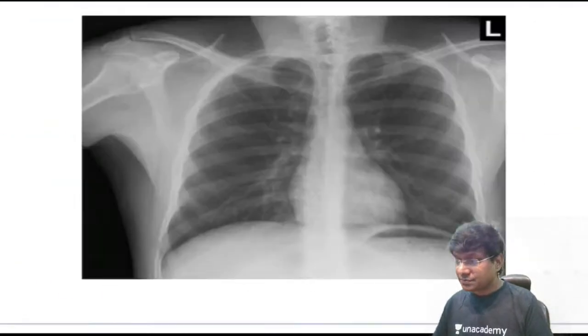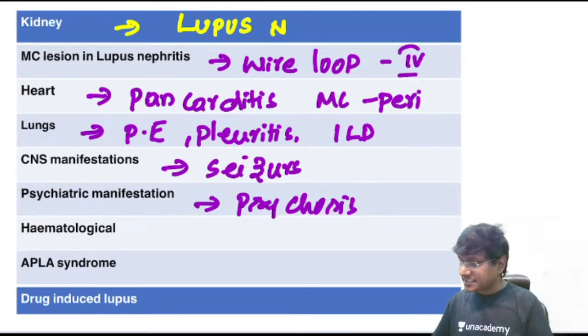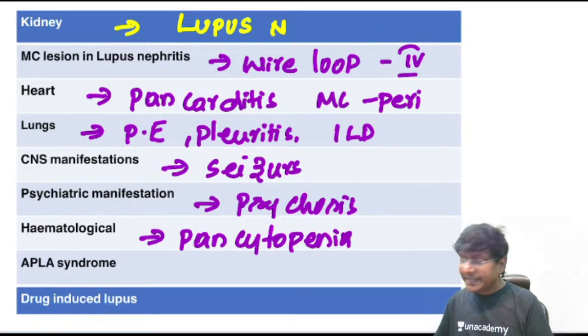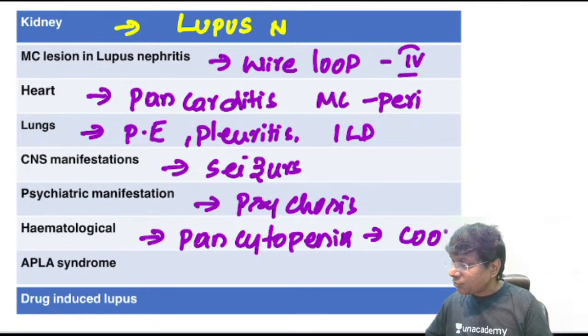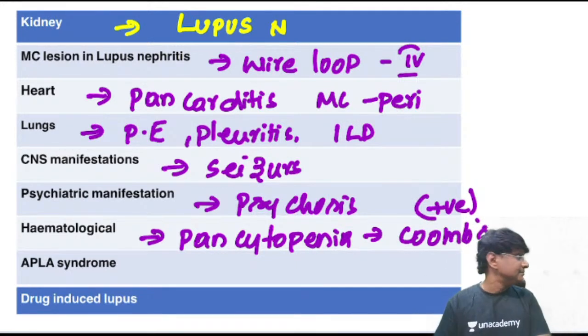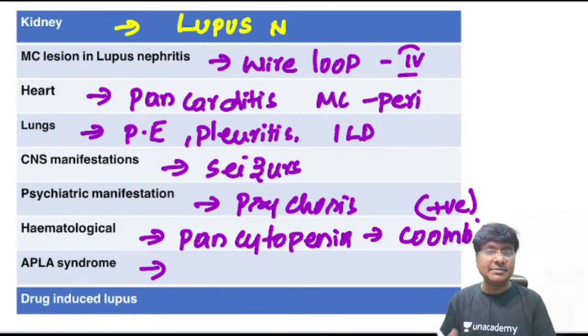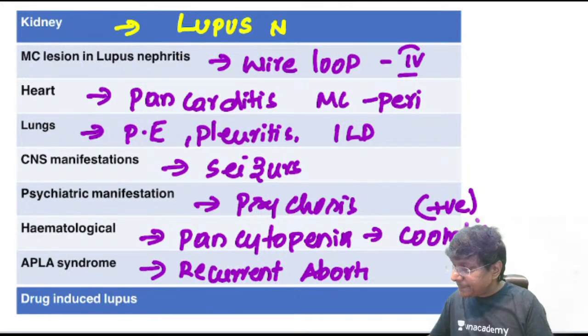Okay, right. Now, then what will be the hematological manifestation? The hematological manifestation will be in the form of pancytopenia, right? And there will be autoimmune hemolytic anemia. So because it's an autoimmune hemolytic anemia, what type of hemolytic anemia is this? It is Coombs positive hemolytic anemia. Right, that will be Coombs positive hemolytic anemia and APLA syndrome, which is nothing but hypercoagulability. And because of APLA syndrome, the presentation will be in the form of recurrent abortions. And this APLA syndrome, it is seen in almost 50% of patients.